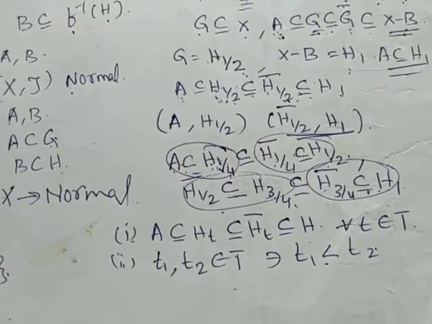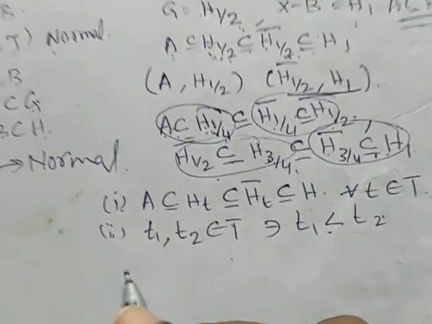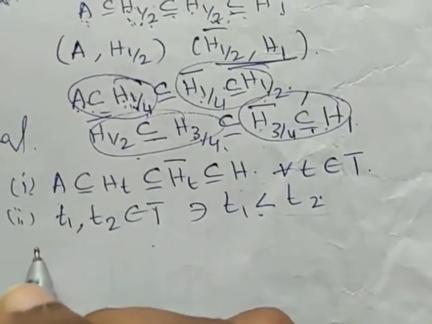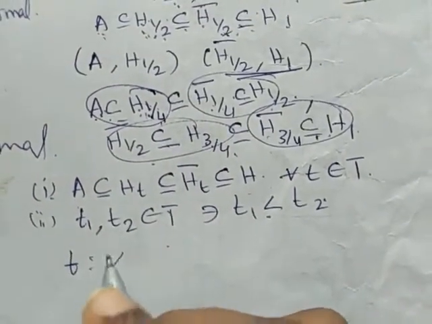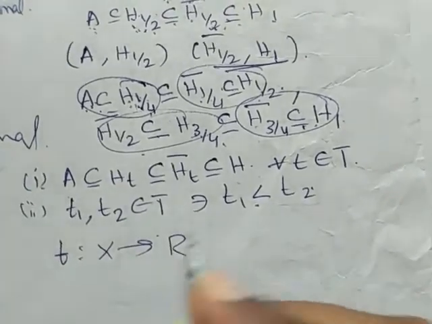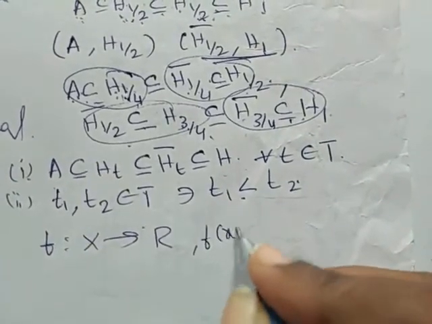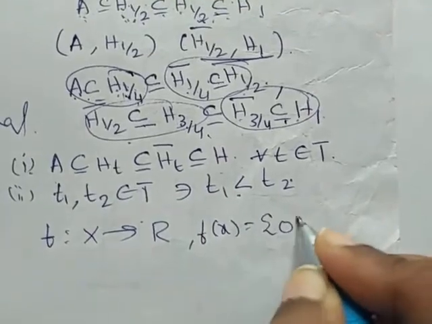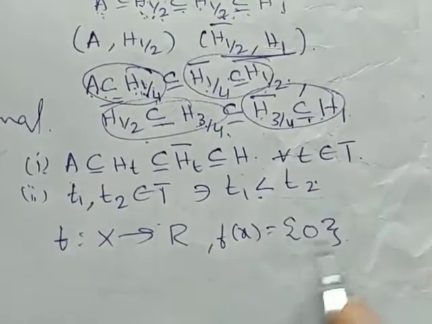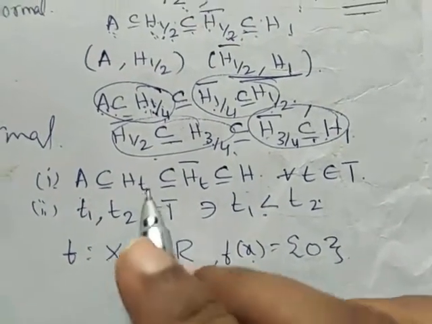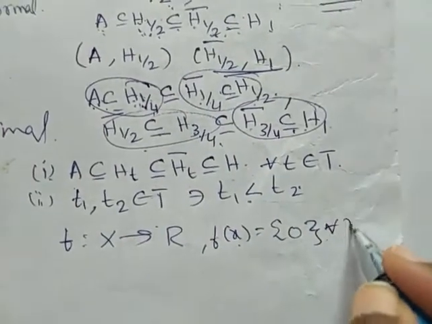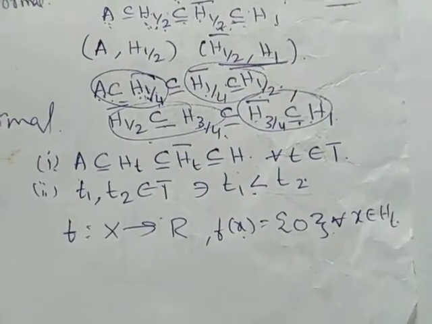Now we are going to construct a function f defined from X to R such that f of x equals 0 for all x belonging to HT.